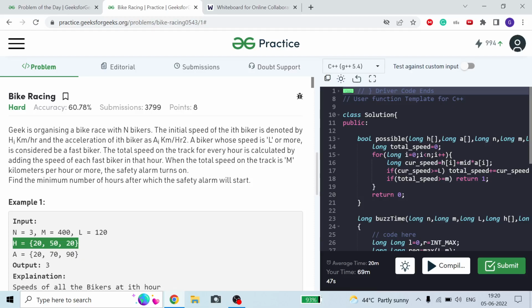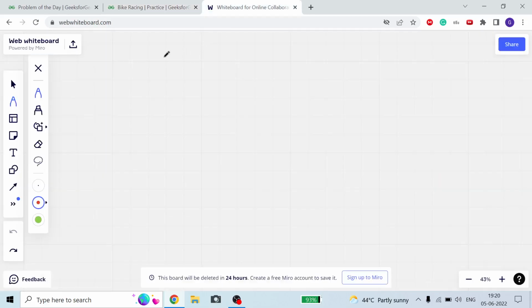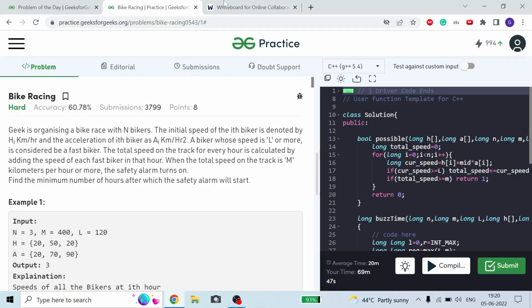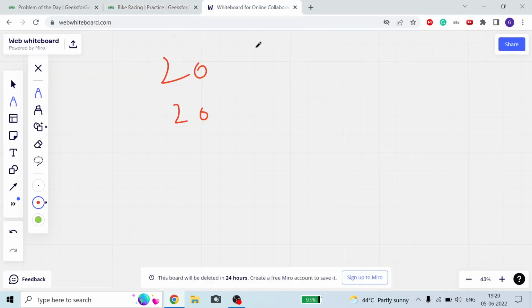Now the acceleration of each biker is given too. Initially the speeds are 20, 50, 20 with accelerations 70, 90, and so on. In the 0th hour this is the speed and this is the acceleration.